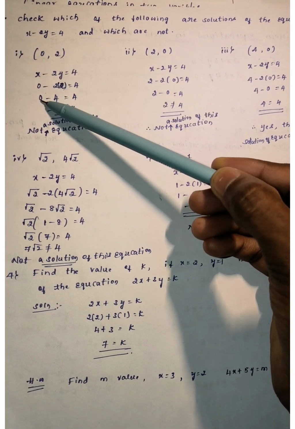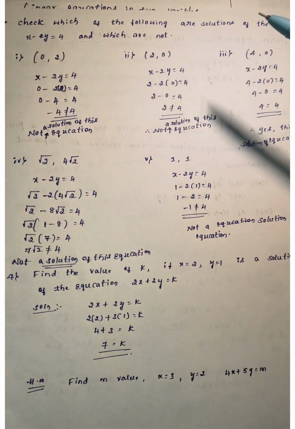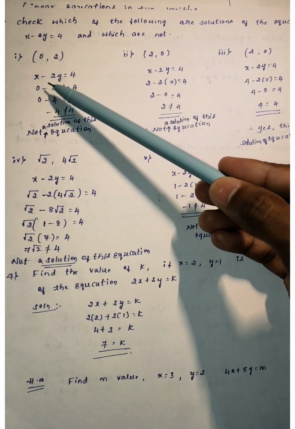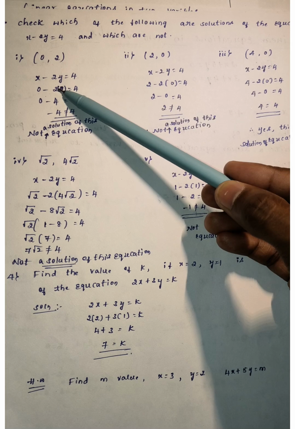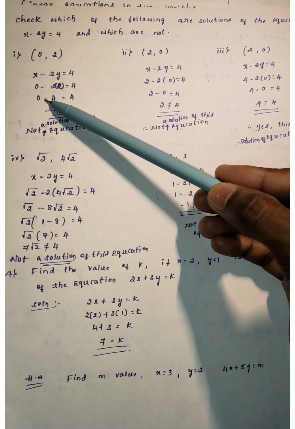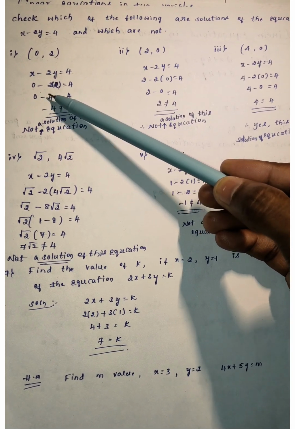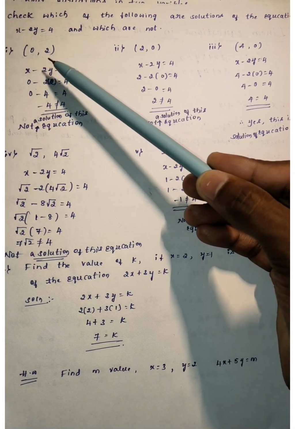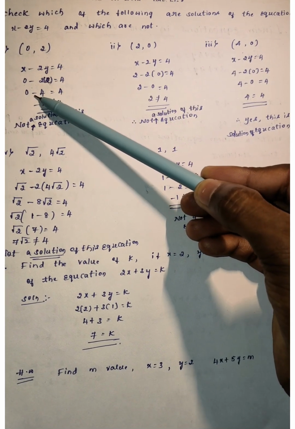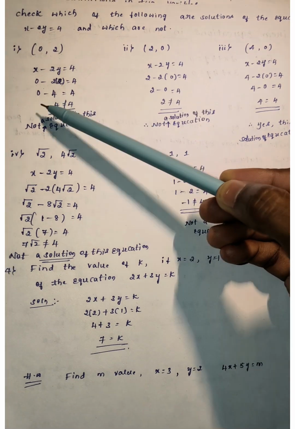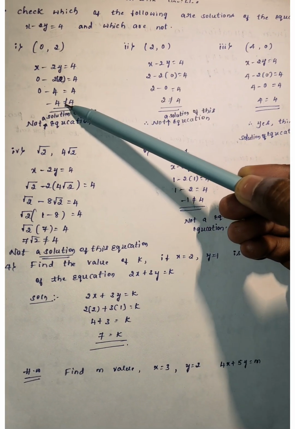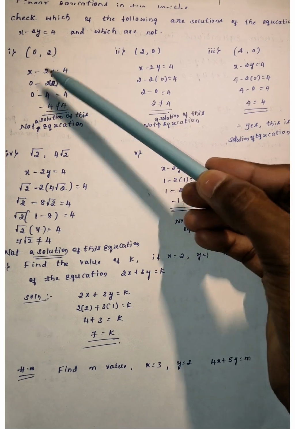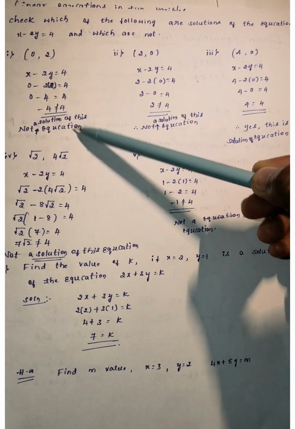Here 0 as it is, and plus into minus gives minus. Then 2 times 2 is 4, so we get minus 4 equals 4. Here minus 4 is not equal to plus 4, is it right? So 0 comma 2 is not a solution of the equation.